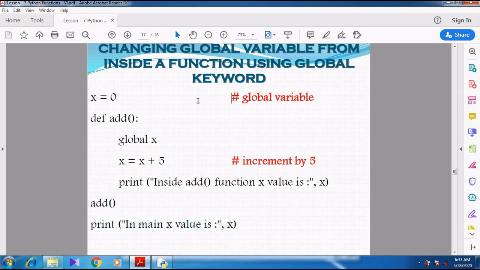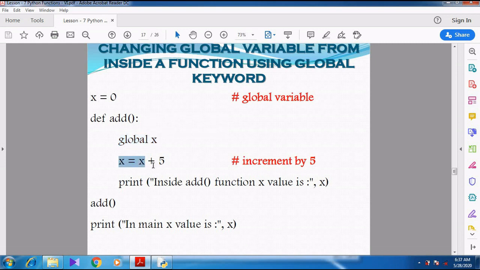Listen here, I will repeat this. What is the value of x? x is equal to 0. Then inside the add function, I am using the keyword global. Whenever I use the keyword global inside the function, it is used to access the global variable x, and it allows access to the global variable x.